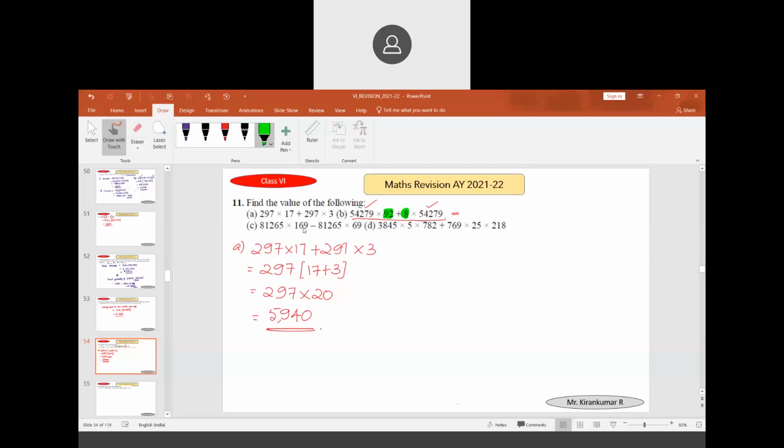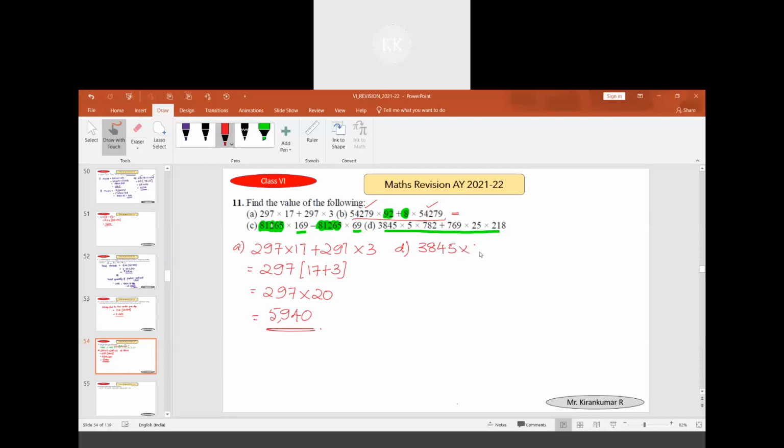In a similar way, in the third question, we have to subtract. 265 is common. 169 minus 69. When you subtract this, we get 100. 100 into 265. Let us solve this.